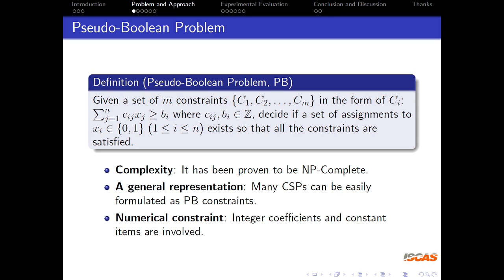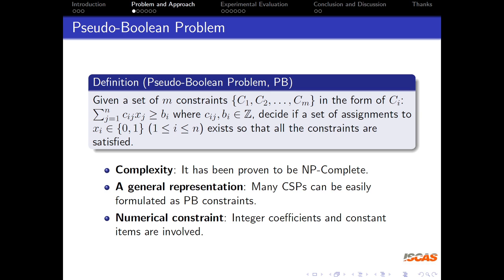Next, I will talk about the problem and approach. The success of NeuroSAT encourages us to further explore the performance of GNN on CSPs with numerical constraints. So we choose to study the Pseudo-Boolean problem. The Pseudo-Boolean problem, which is also called 0-1 integer programming, has received much attention in a lot of real-world applications.